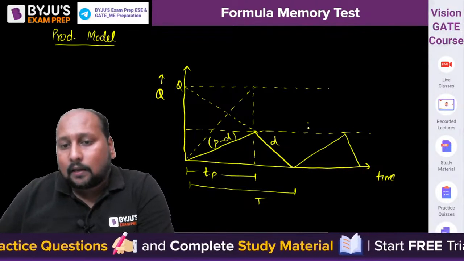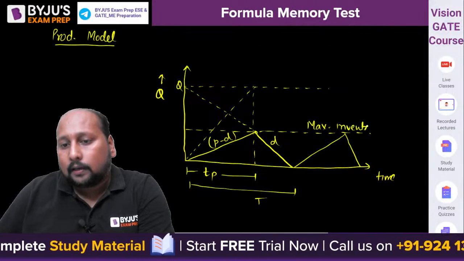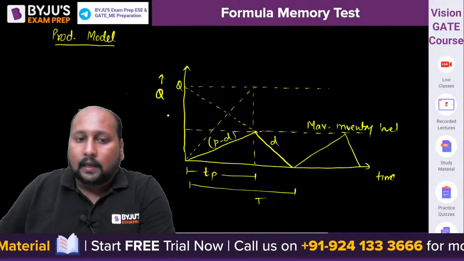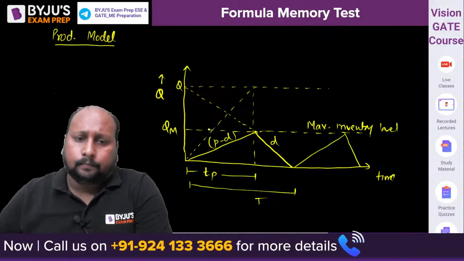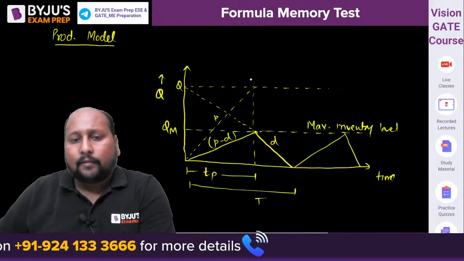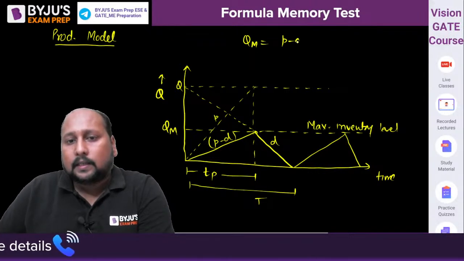So this is the maximum inventory level. You have to find this value, okay? That is Qm. Let us say this is equal to Qm and Qmax. So how do we do it, tell me. So can we say that Qm is equal to P minus D into TP?